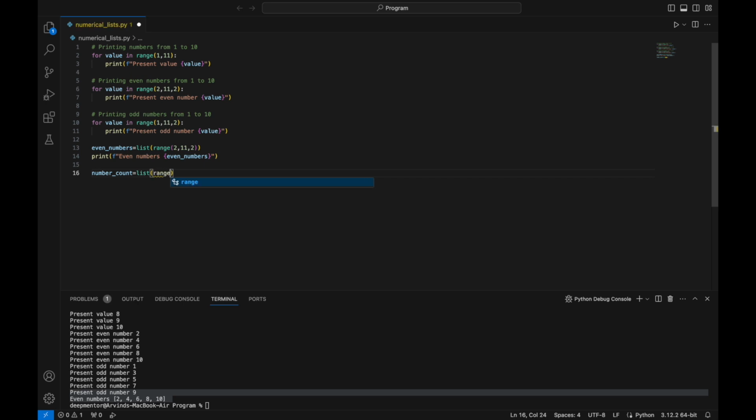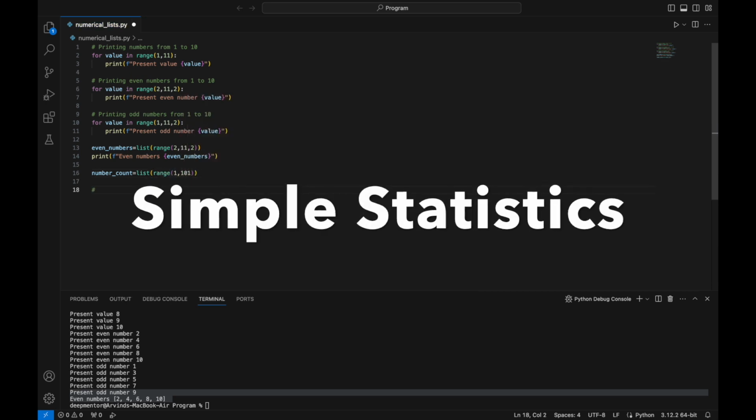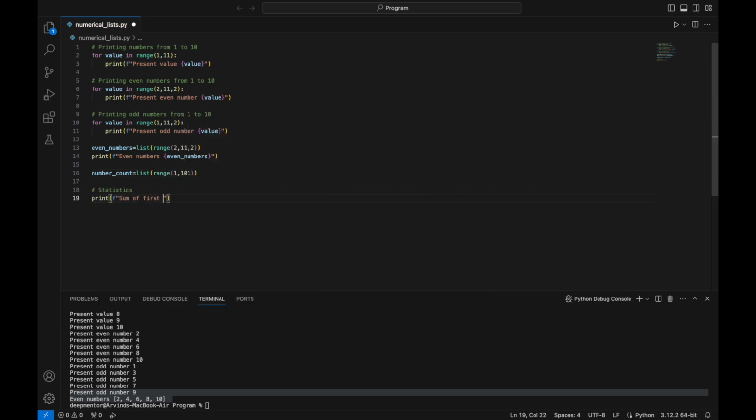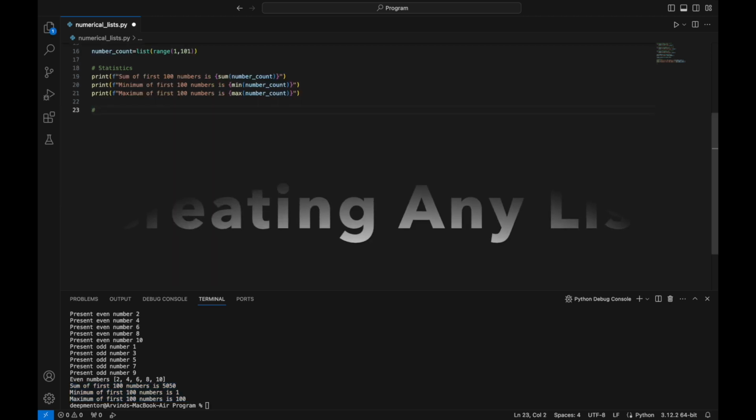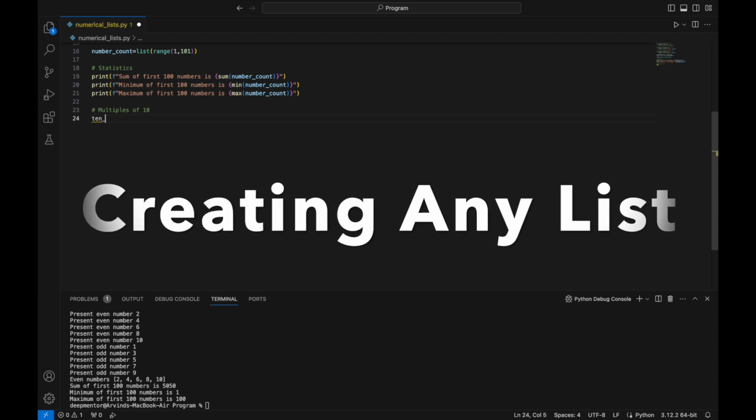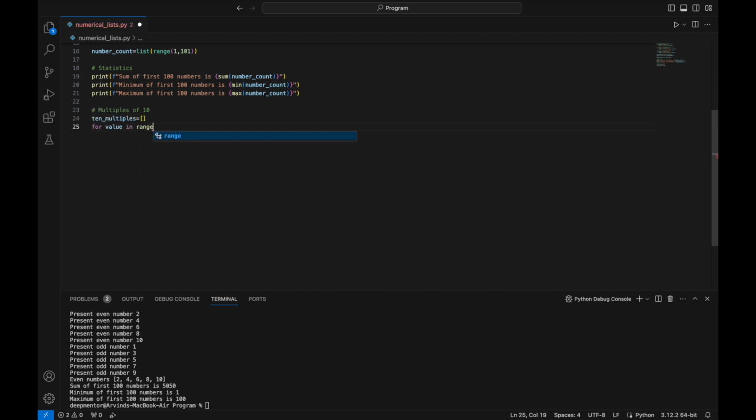Now let's cover some basic statistics you can perform on lists using Python functions. Python comes with functions like sum, min and max, which help to get the sum of all numbers in a list, find the minimum number in a list and find the maximum number in a list respectively. We have so far created the list using just the values of the range function. But in theory, you can make any list using the values generated by a range function. In the example, we have generated multiples of 10 using the range function generated values.